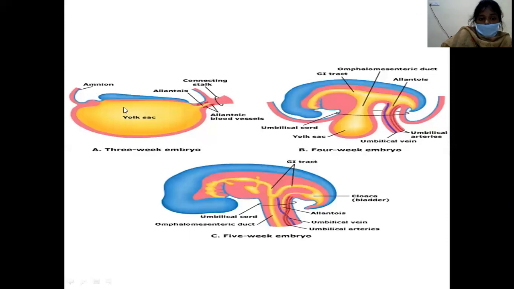So this is the picture. See, the yolk sac is in the 3-week embryo and this is the 4-week embryo. Here there is an omphalomesenteric duct and this is the umbilical cord. In future it will become the umbilicus. This omphalomesenteric duct normally gets obliterated by the 8th week. Failure to obliterate will lead to many congenital anomalies, of which Meckel's diverticulum is the common one.